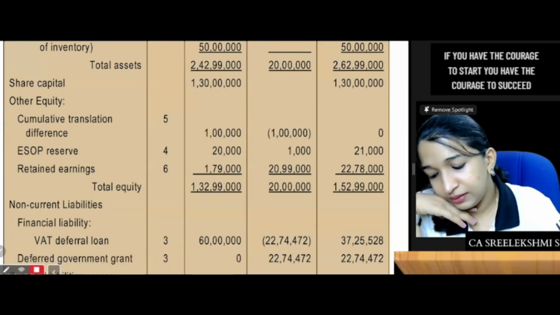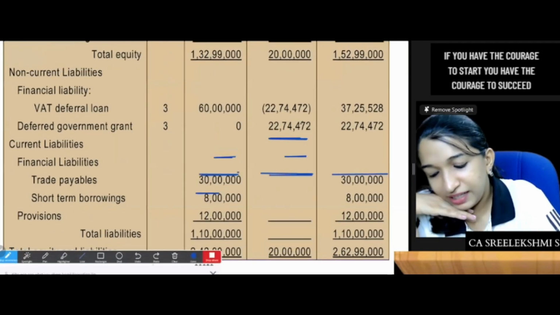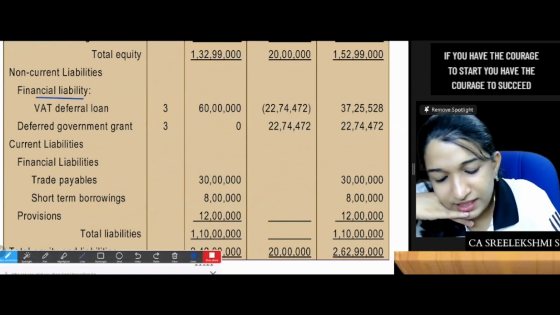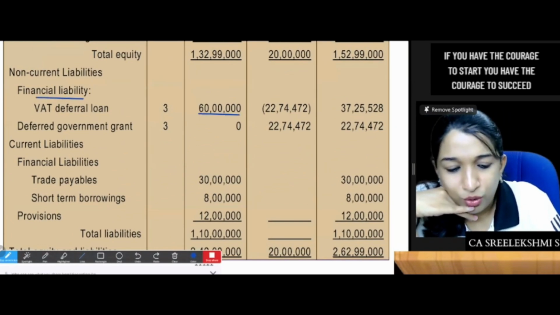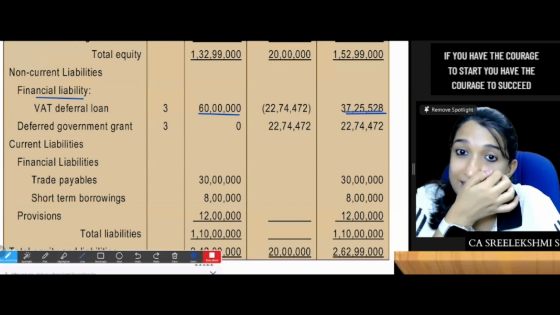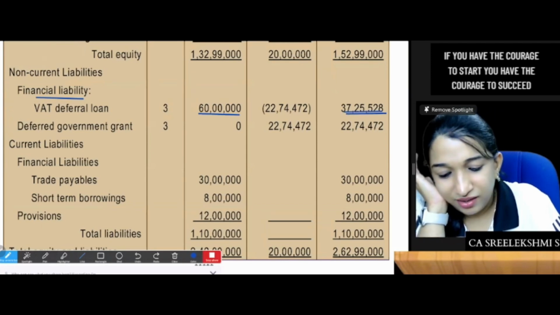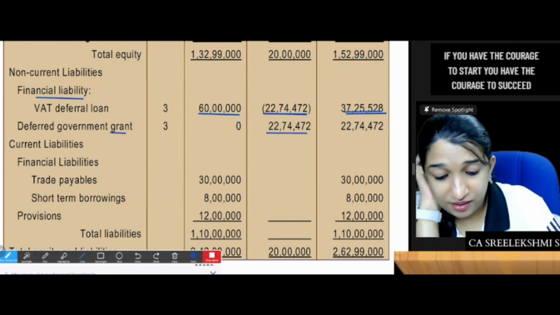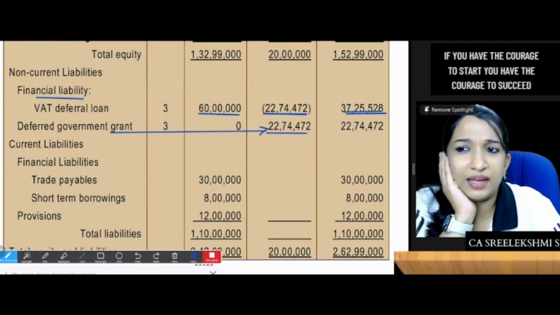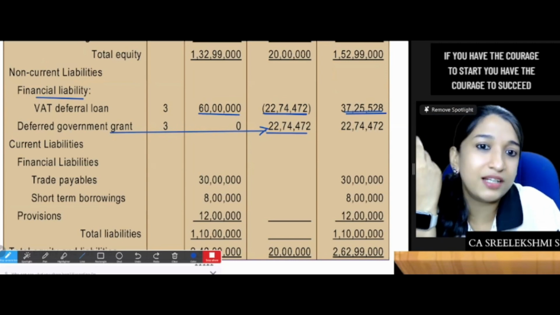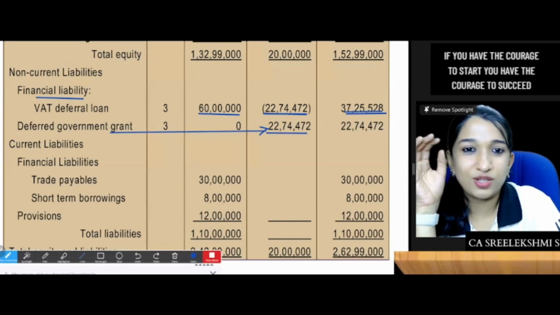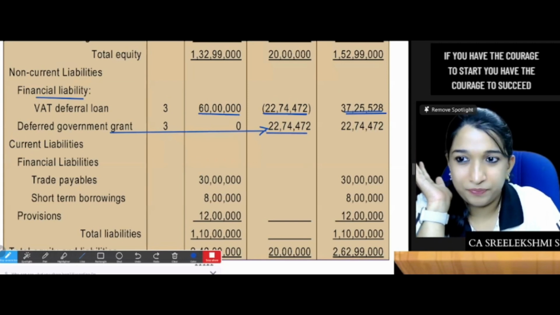The non-current liability, financial liability, VAT loan. It was 60 lakhs, but you should show only at its fair value 37 lakh 25,528. So the difference is accounted as a deferred government grant under non-current liabilities only. Why non-current liability? If the condition is not satisfied, you may have to refund. We don't know. So you should show it under non-current liability.